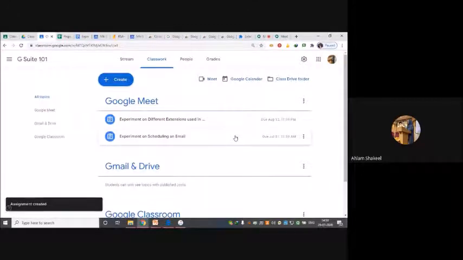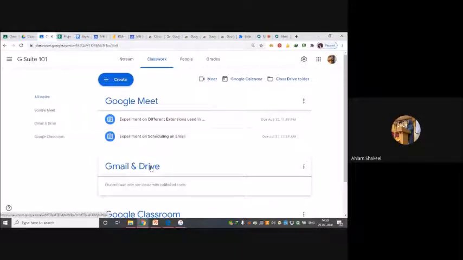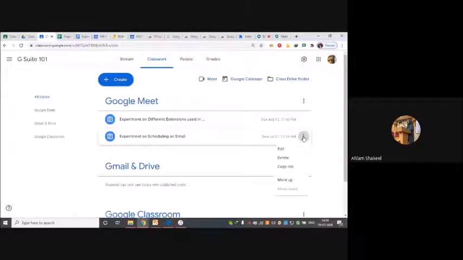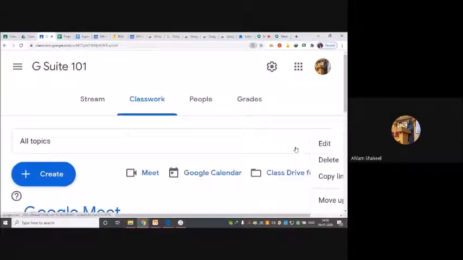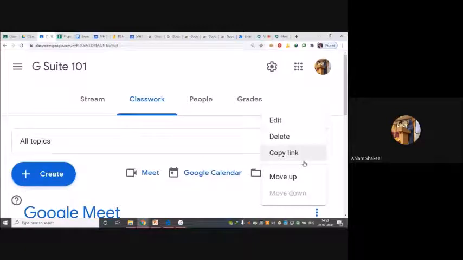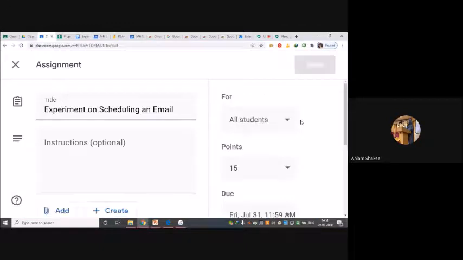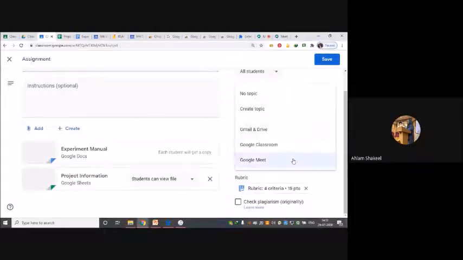Now, if you can see, under Google Meet you have two different assignments. I told you that this particular assignment was for Google Drive and Gmail. So I have these dots here. Can you see this? I'll zoom. When I click on that dot, I get these options: edit, delete, copy link. I want to edit it because I want to put it into Gmail and Drive, so I will just change it over here to Drive and save.